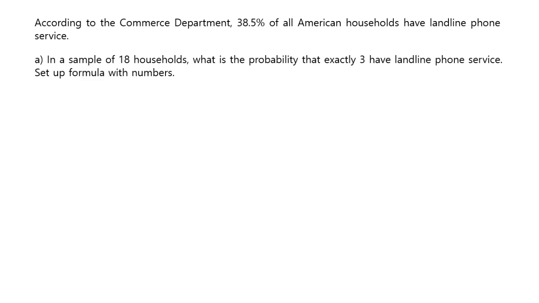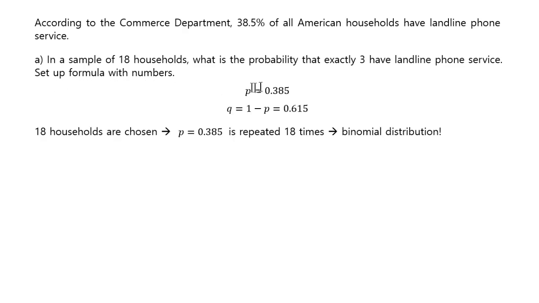Okay, so in this question, you see this percent here? That looks like probability, right? So the probability that any random household will have a landline phone would be p equals 0.385. And you're trying to do this on a sample of 18 households. So you have a probability and you're repeating this 18 times, once for each house, right? p is the probability for each house, and that's repeated 18 times. So we have the binomial distribution, okay?